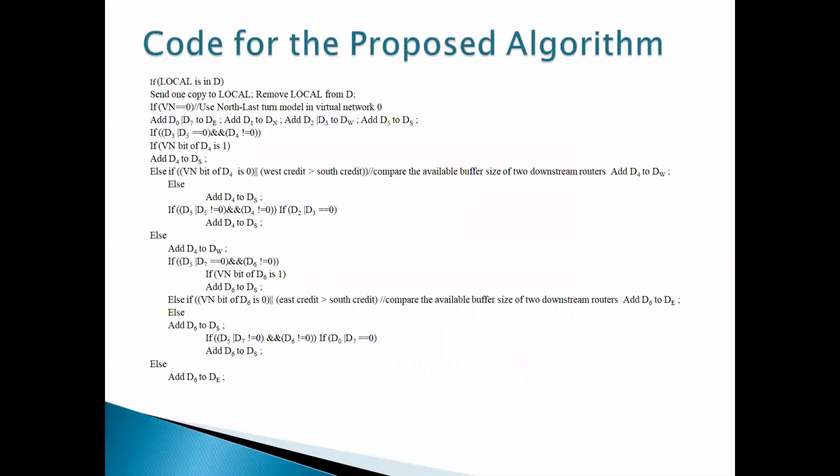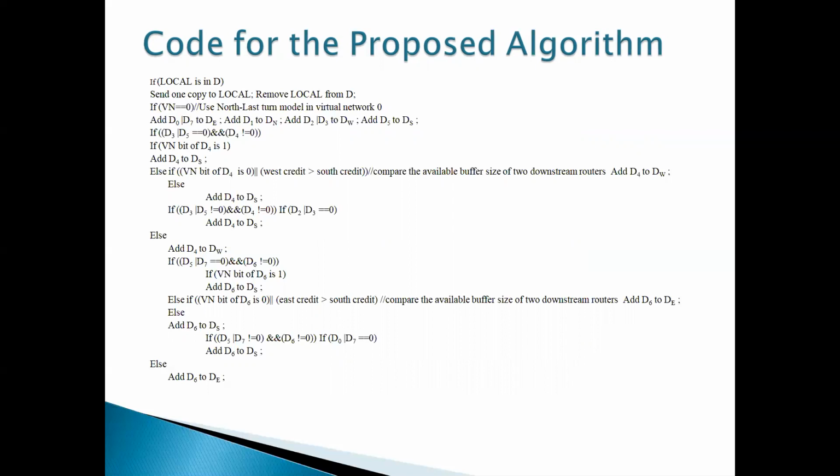This is the code for the proposed algorithm. Here, the initial bit will be stored in local, and D is nothing but the destination nodes. If local is in D, then we have to copy that local message and send one copy to the local node, and remove that local from D. If the virtual network is equal to 0, then we have to use the north last turn model. Here if D0 or D7, then it will go to the east direction.